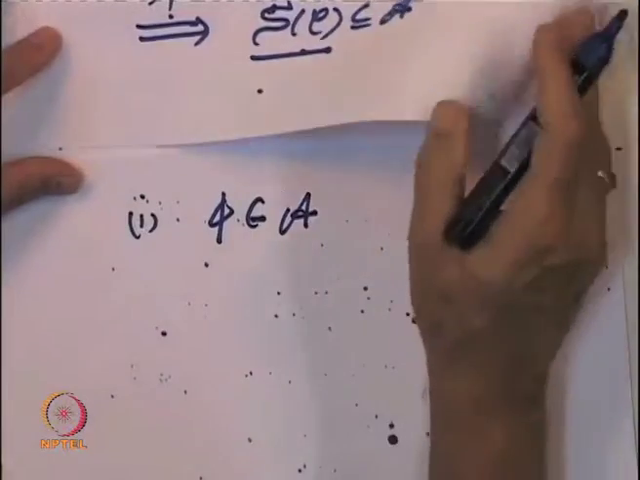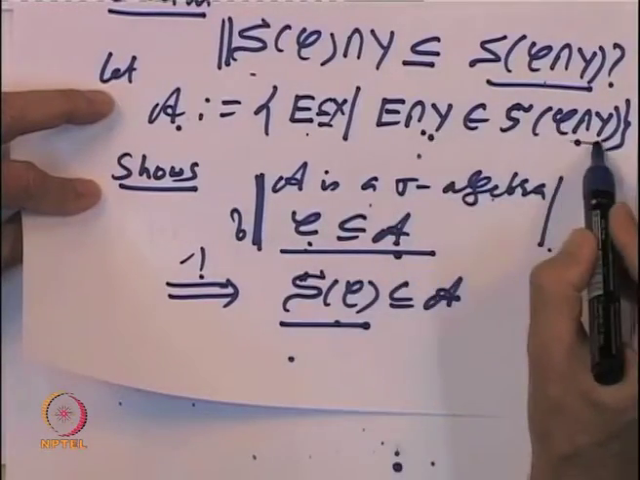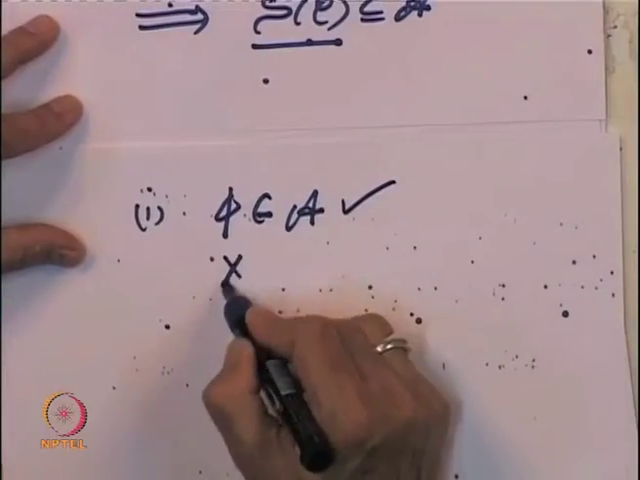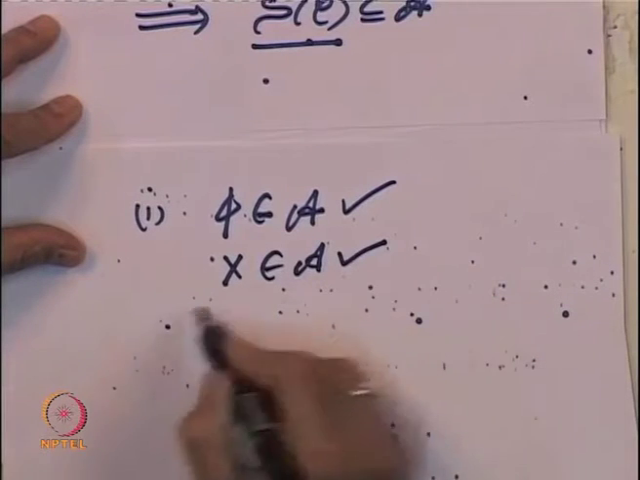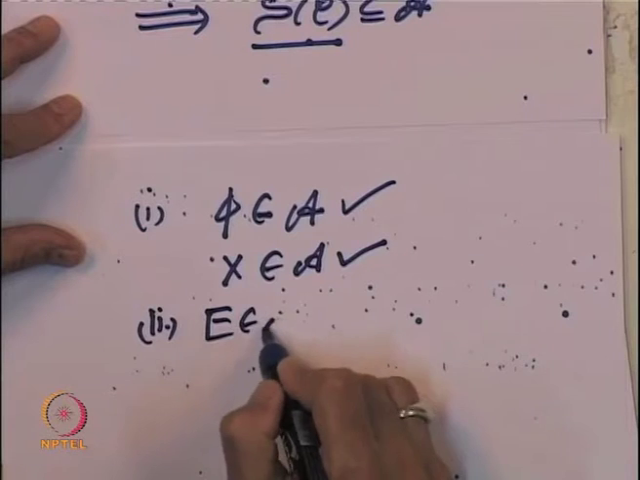So, first, does the empty set belong to A? Yes, because the empty set intersection Y is the empty set, which belongs to this collection because it is a sigma algebra. So that is okay. Similarly, the whole space belongs to A, that will be okay. Second property, let us take a set E which belongs to A.